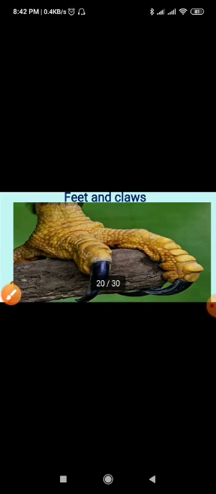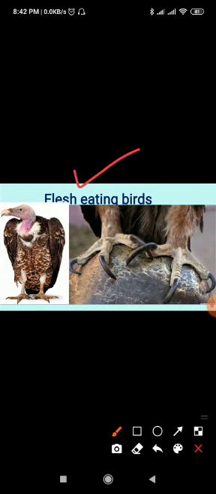Now first is flesh-eating birds. Flesh-eating birds like eagle and vulture have strong and sharp claws like talons. They are able to catch live prey like toads, rats, small birds, etc. They have clutch type of paws, or you can say claws.